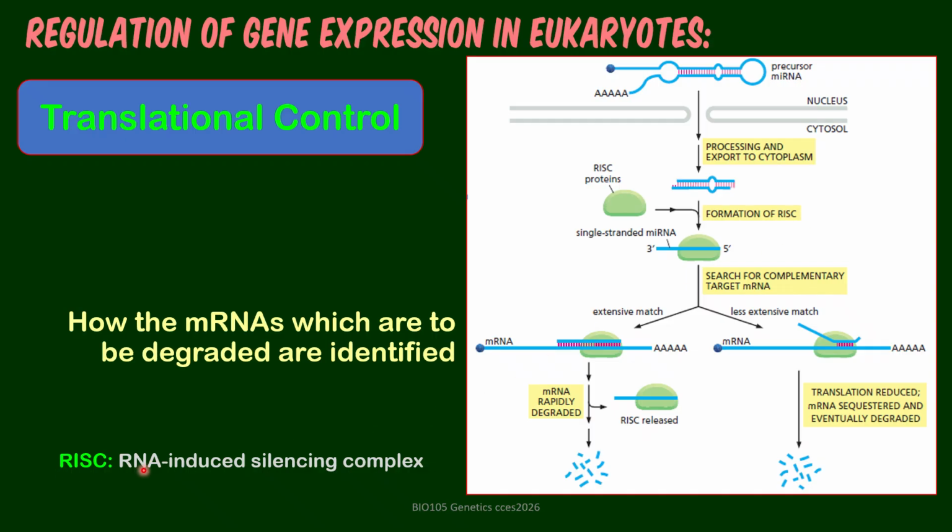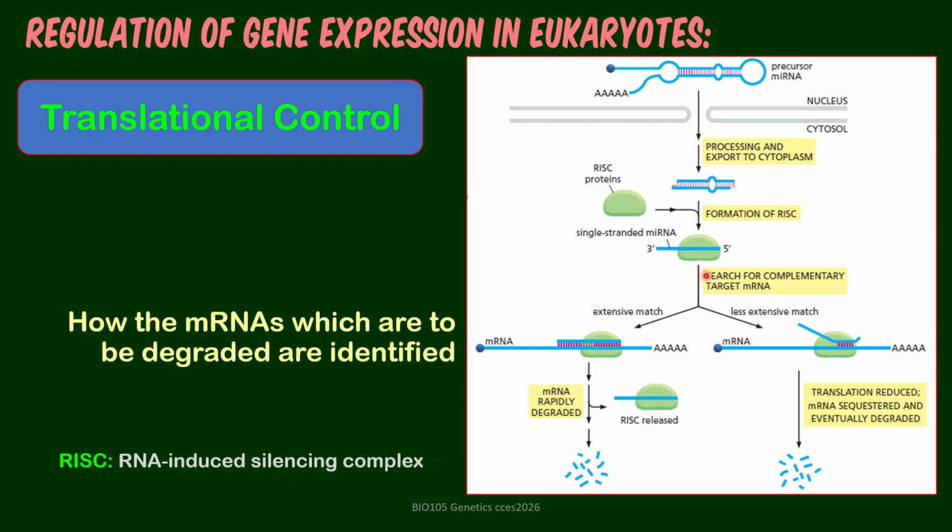So RISC is the RNA-induced silencing complex. Take note that the association of the single-stranded microRNA with the RISC protein will form a structure that looks like a ribosome translating, which is not accurate because you know that our ribosome has two subunits. This is just RISC. The role of this RISC will be to search for an mRNA that has sequences complementary to the code carried by the microRNA.